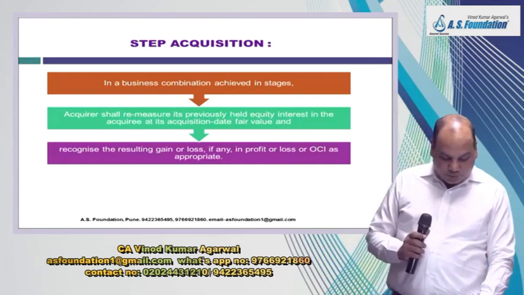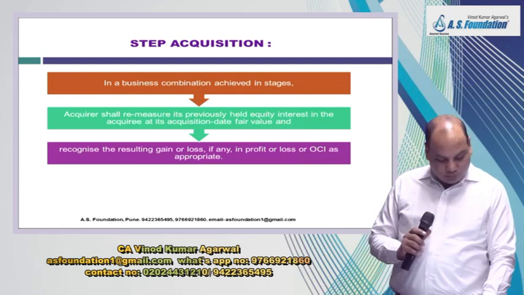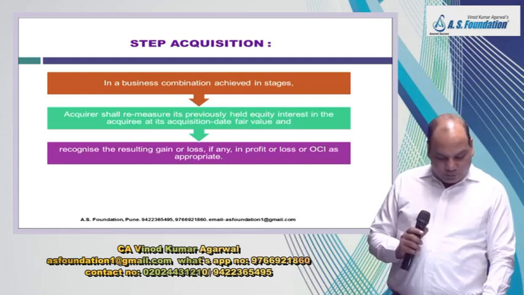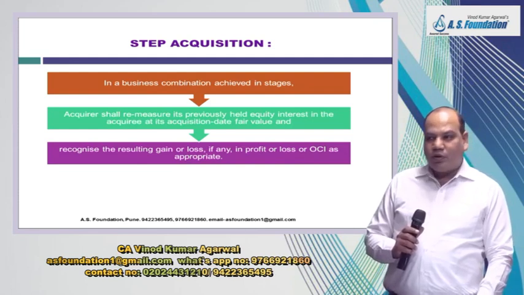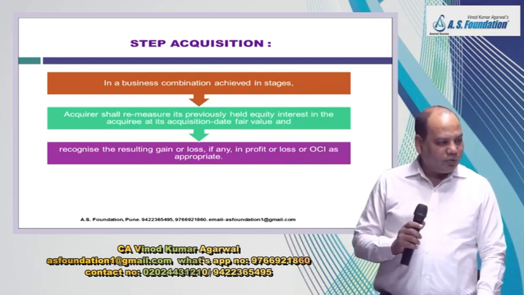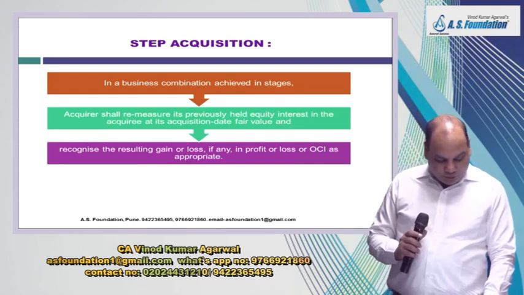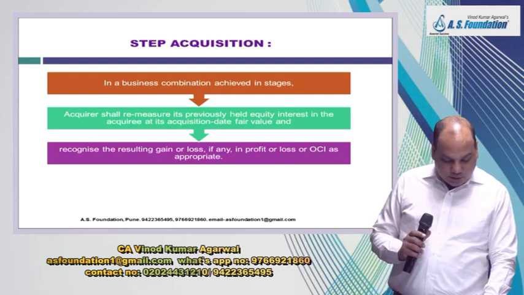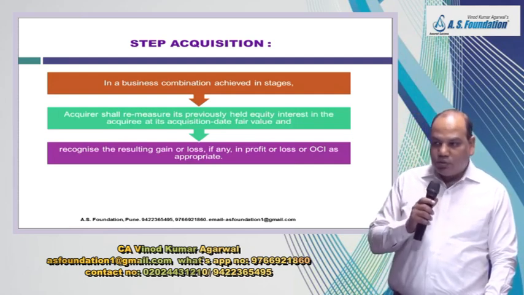And it had accounted for the investment as FVTOCI under IFRS 9. So before this, you were just holding 10-15% share and you were not applying any consolidation-related accounting standard. Then it will recognize any further gain or loss arising on remeasurement at the acquisition date in OCI.